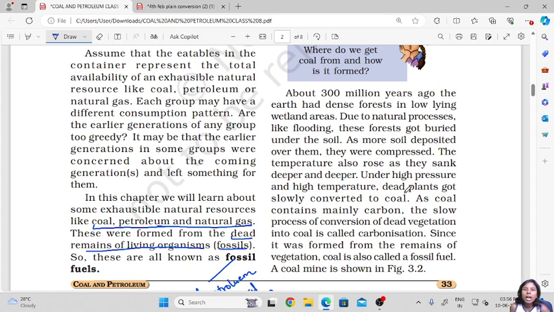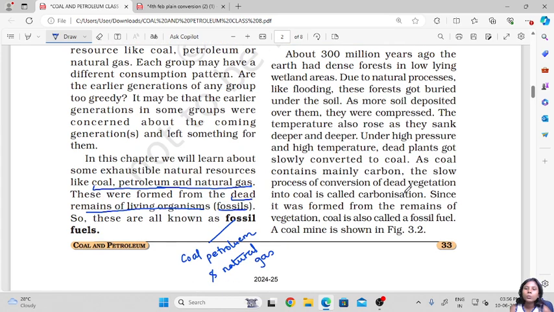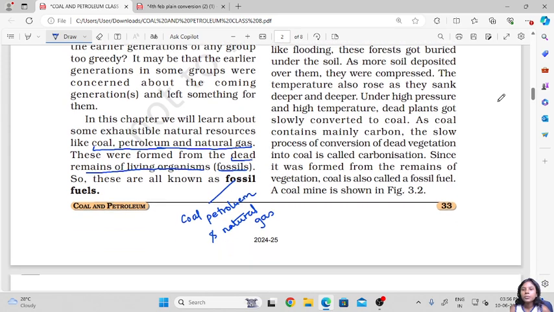Due to natural processes like flooding and soil erosion, the forest that was present got buried under the soil. Year after year, the layer of soil deposited over this forest increased, and the temperature also rose higher and higher.